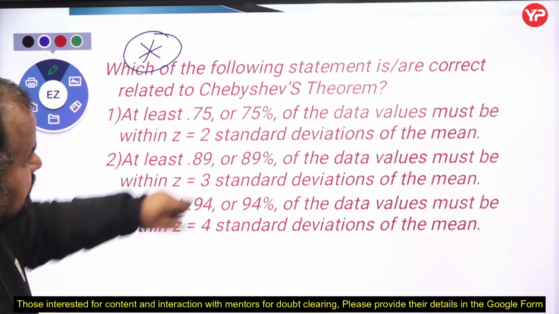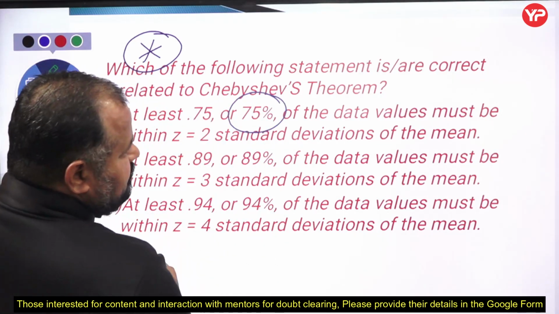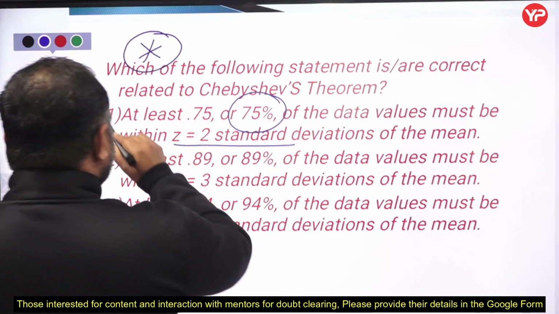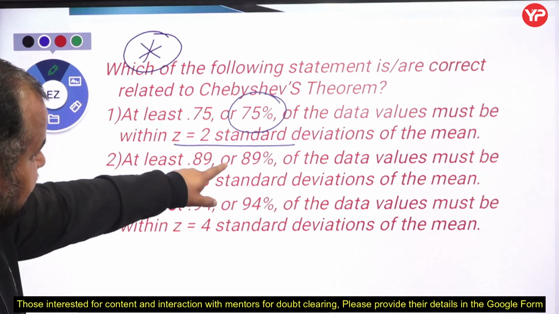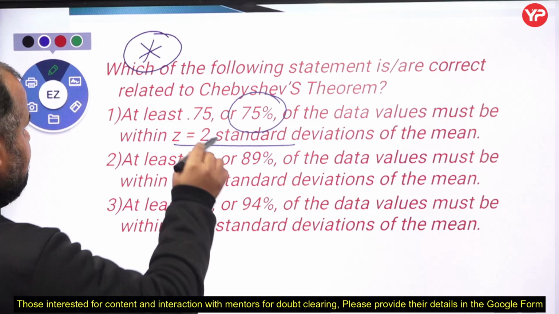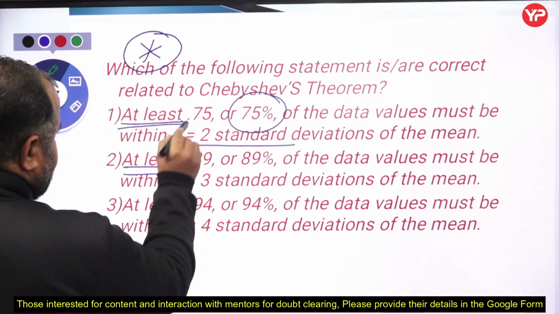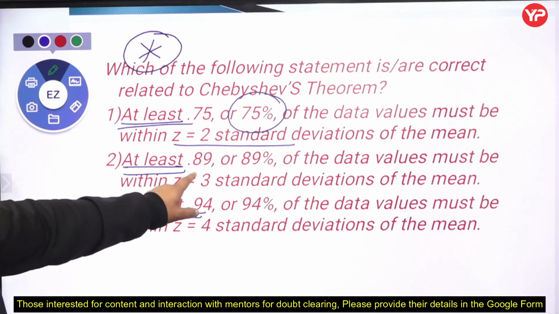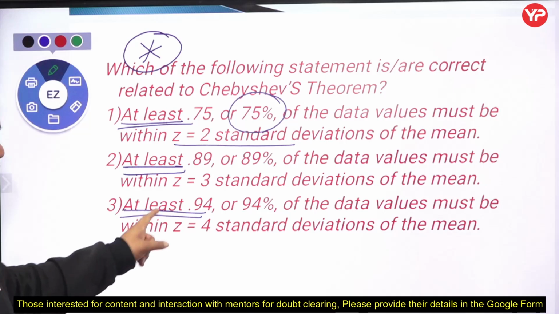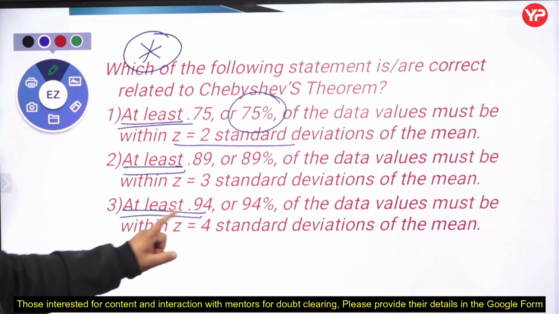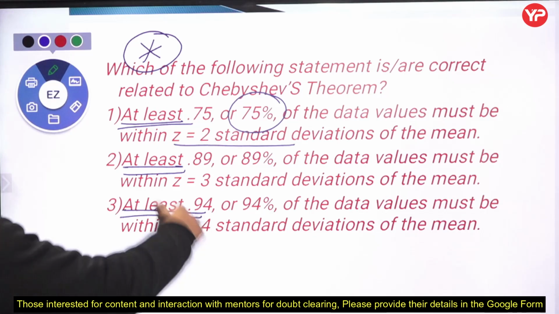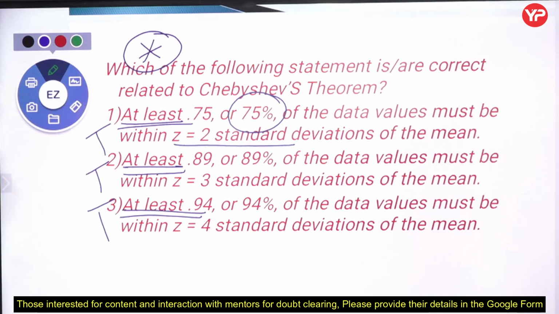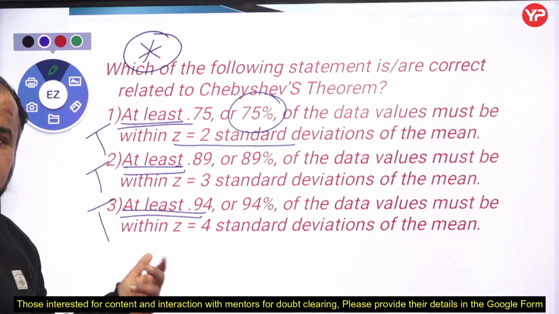At least 75% of the data values must be within 2 standard deviations of the mean. That is right. At least 89% of the data values, keep in mind the words are at least, must be within 3 standard deviations of the mean, and at least 94% of the data values must be within 4 standard deviations of the mean. All 3 statements are true, but keep in mind this theorem does not say anything about the type of distribution.